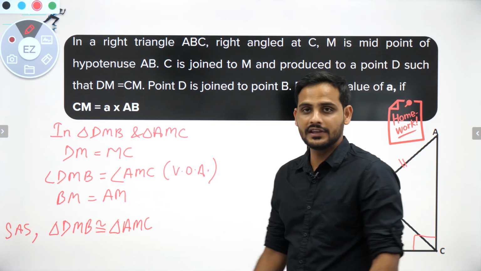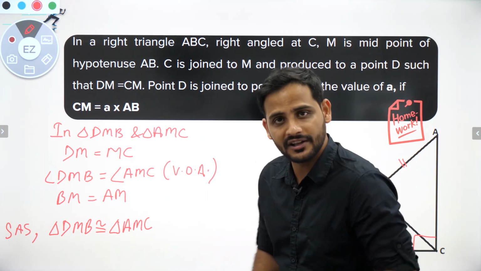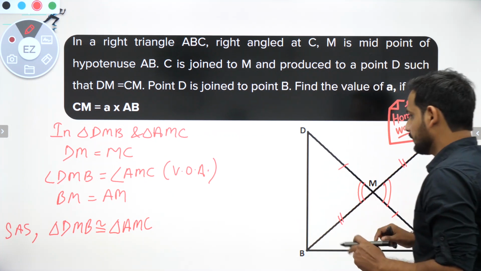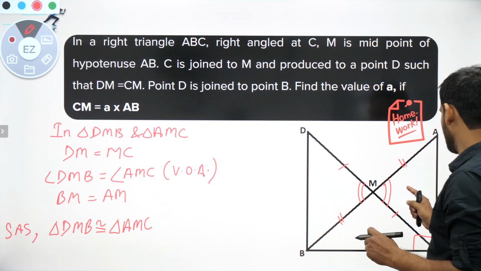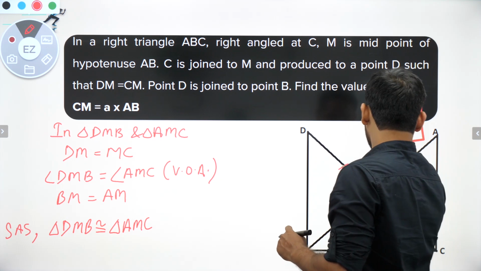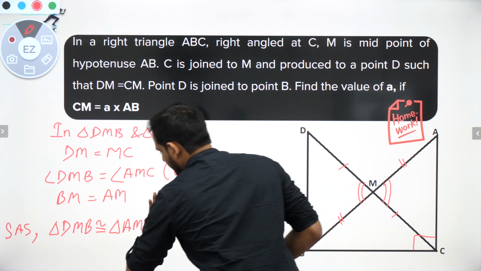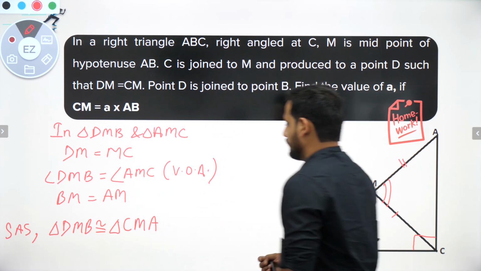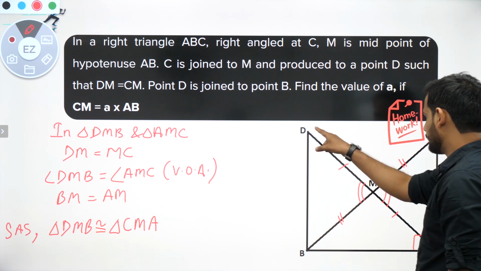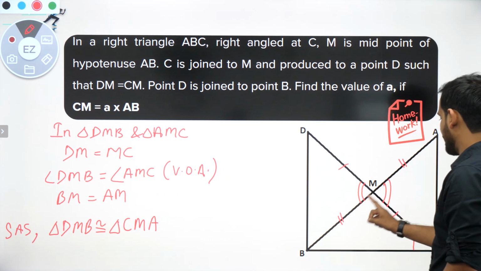Now bachcho, if these triangles are congruent, all the corresponding parts will be equal, right? So I have got DMB is congruent to AMC. Is it AMC? No. DM is equal to CM, so it is CMA. Okay, we have to write the corresponding parts. DMB, so DM is equal to CM, so CMA.